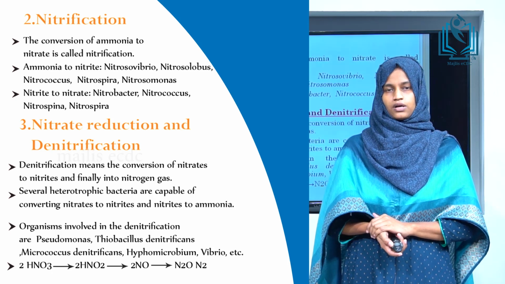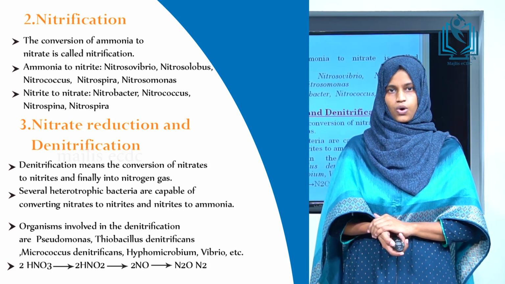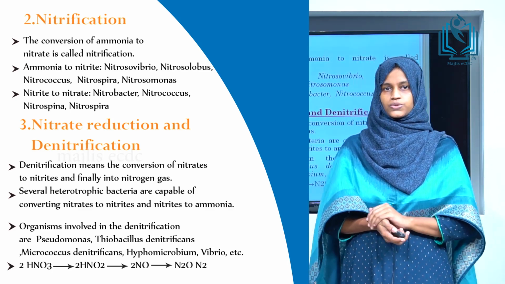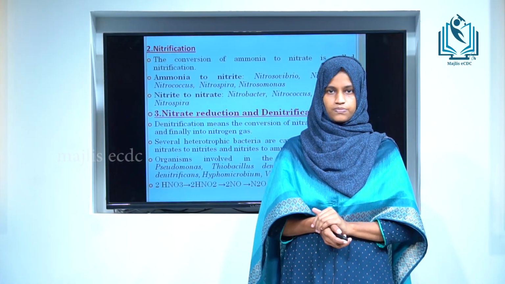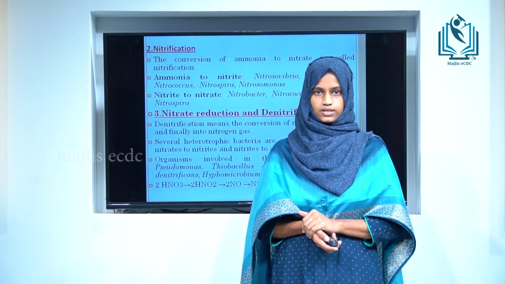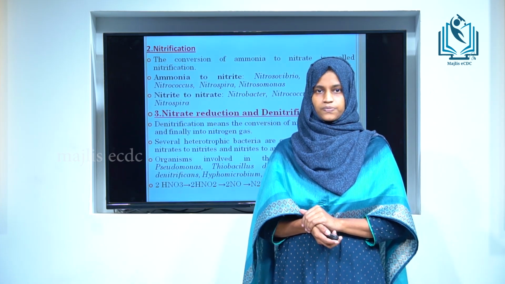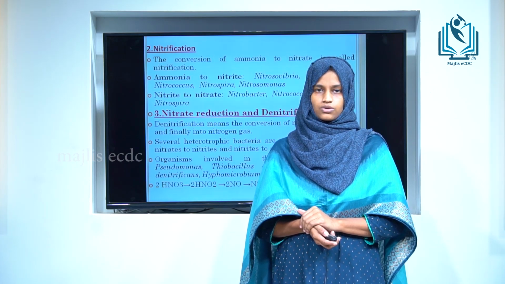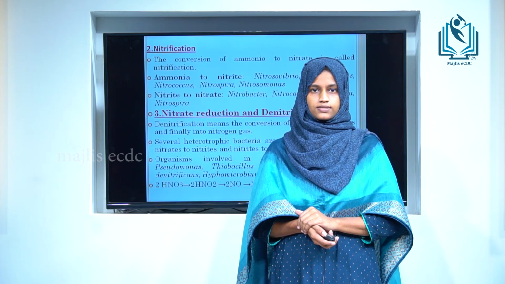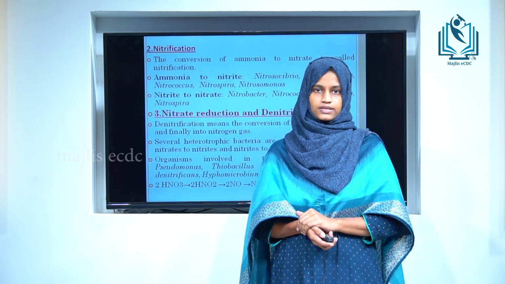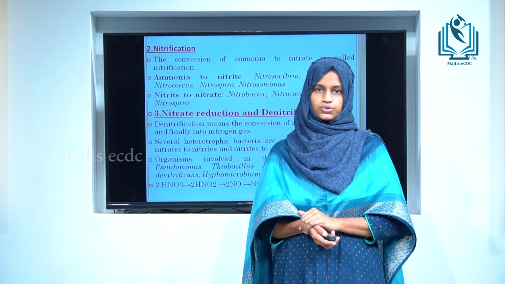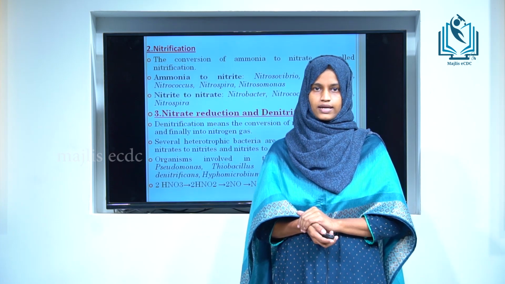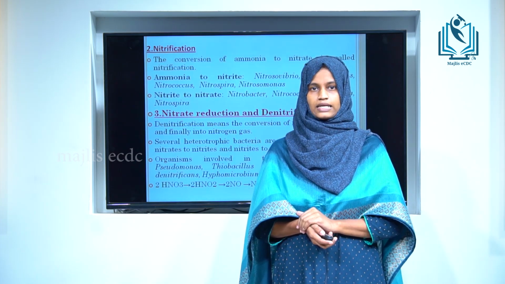In nitrification, ammonia or ammonium ions are oxidized to nitrate. There are 2 steps involved in this process. First step, the conversion of ammonia to nitrite. This is an oxidation process carried out by organisms like Nitrosovibrio, Nitrosococcus, Nitrosomonas and Nitrosolobus. The second step is the conversion of nitrite to nitrate, carried out by organisms like Nitrobacter, Nitrospira, Nitrospina and Nitrococcus.